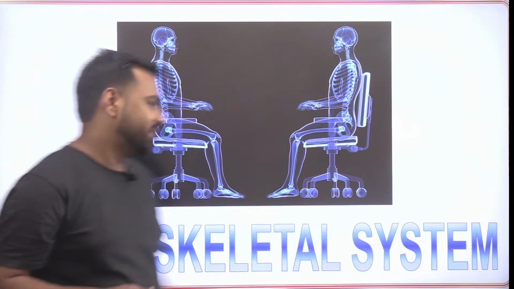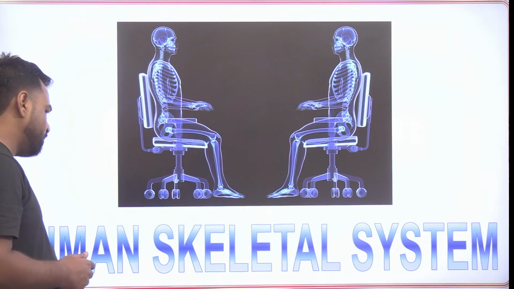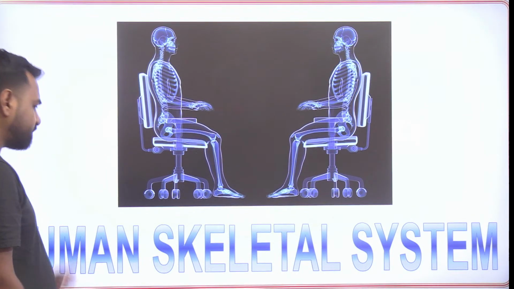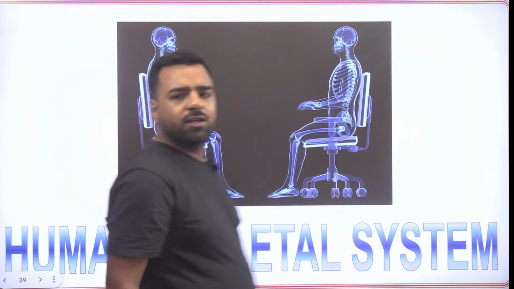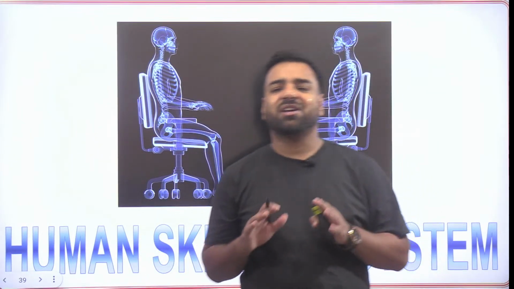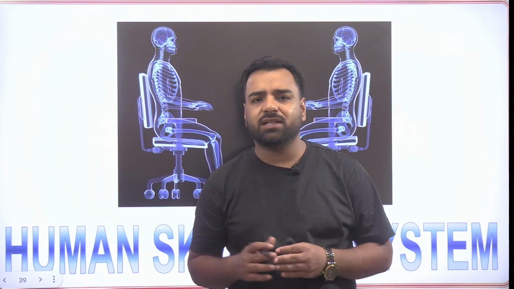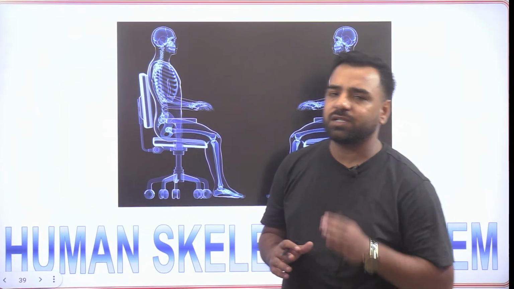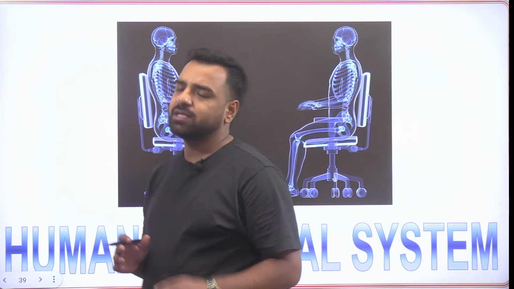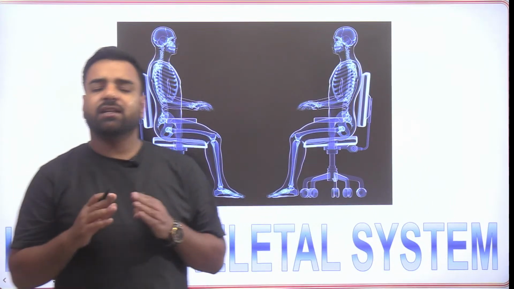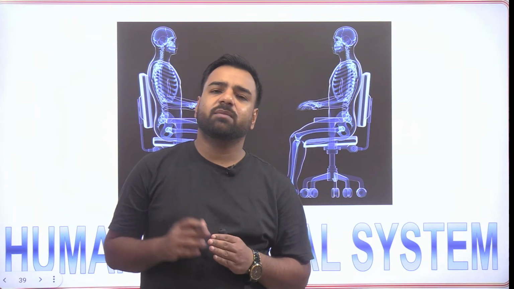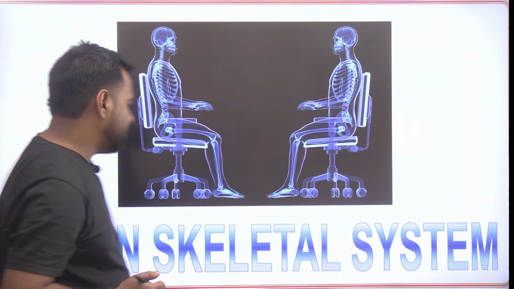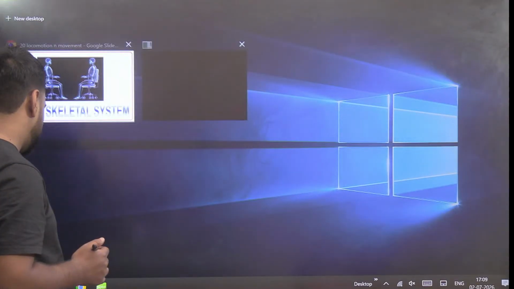So let's start with the session. First of all, if I talk about the human skeletal system, guys, what do you think it is? From the name itself, it is clear we are talking about the bones. So how many bones are there in our body? The total number of bones present in our body is 206, and obviously in the case of kids, they are more than 300. So it's 300 plus in the case of kids, and for us, they are 206.